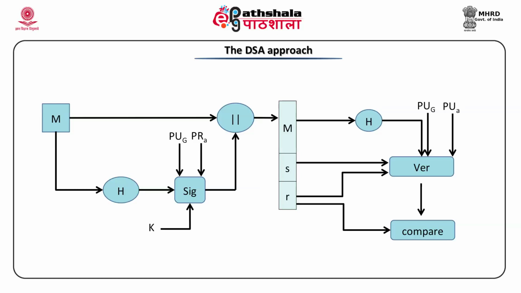Whatever is the output of the signature algorithm, it is appended to the message and it is passed. What is passed? The message, S and R. It is given to the receiver. The receiver has received the message, so he would again compute the hash. The hash would be given to the verification algorithm where the group parameters PUG are the inputs plus the public key of A. Remember, on the sender side we used the private key of A, and on the receiving side when we are doing the verification we will use the public key of A.